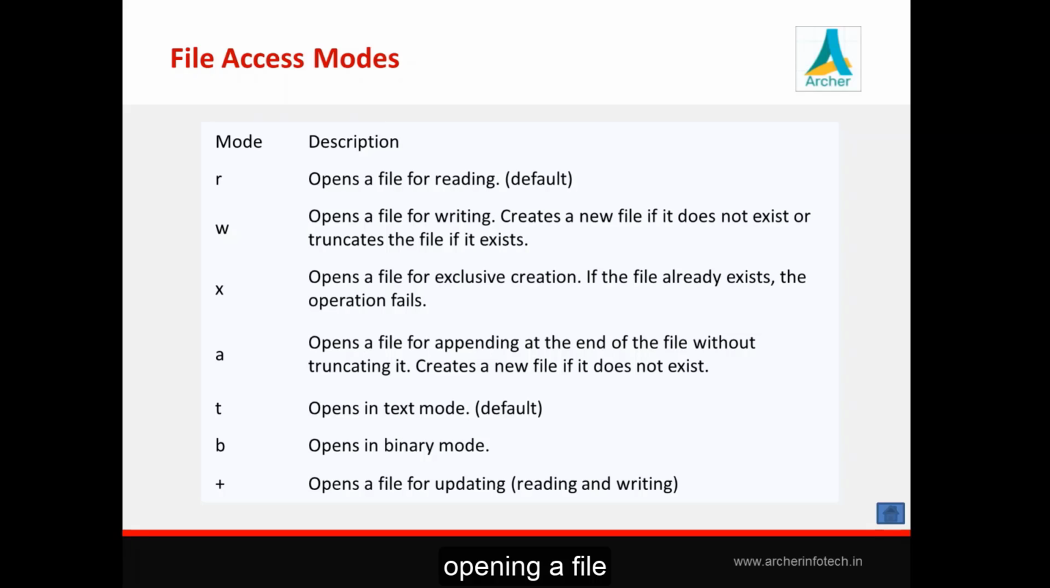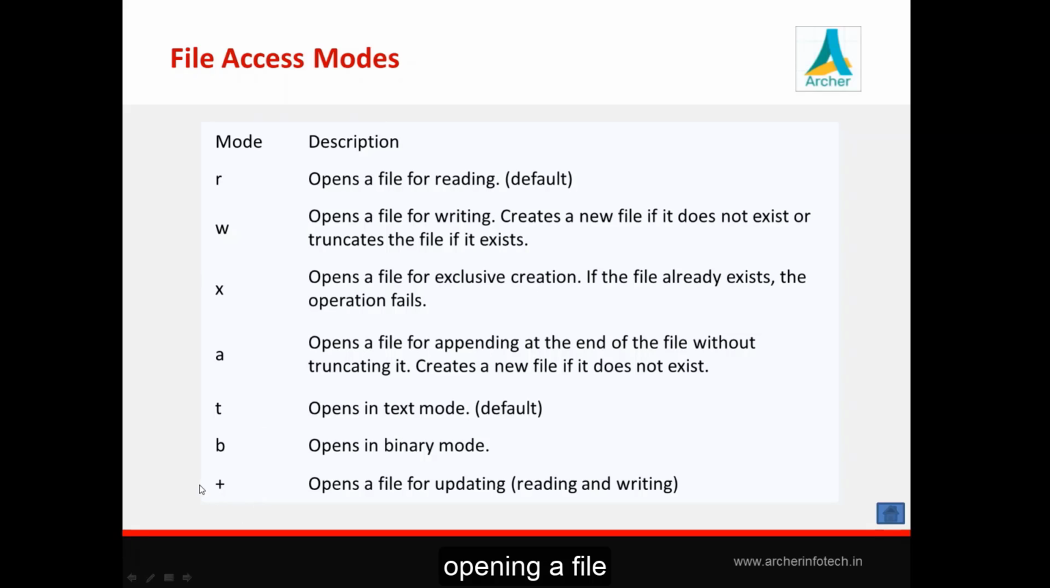Append mode opens in text mode. If you want to go with binary, you can say AB. So like RB, RT, WB, WT, AB, AT. There's no need to mention T because that is also considered the default mode. So the default mode is RT, read in text. If you want to read a binary file, you can say RB.